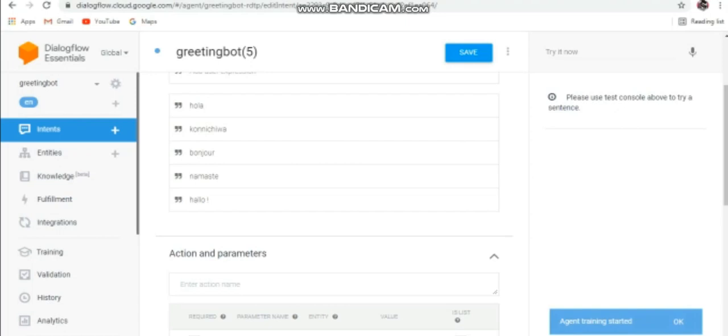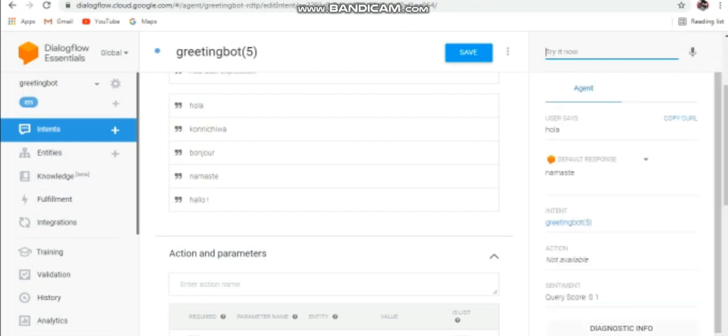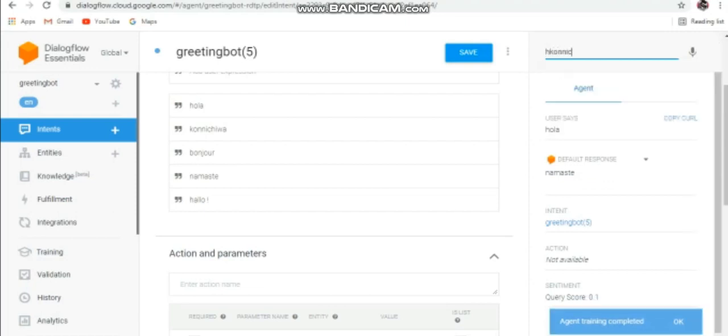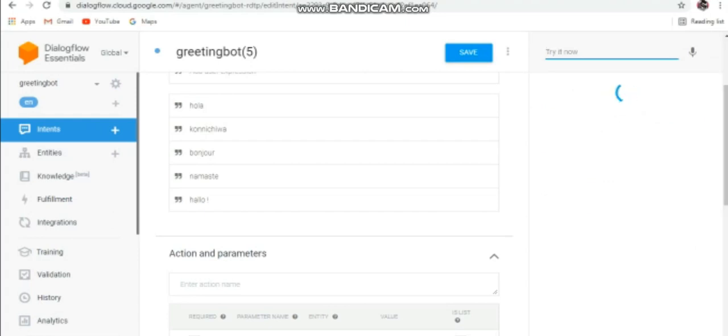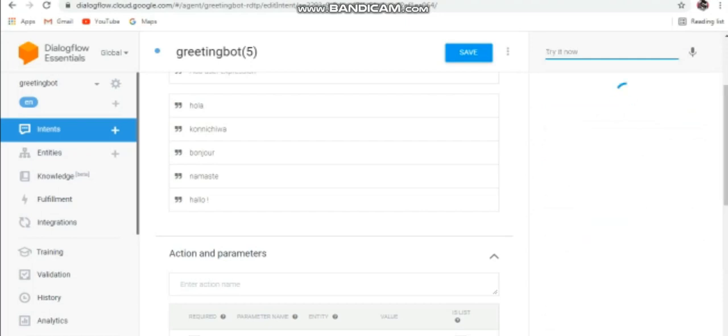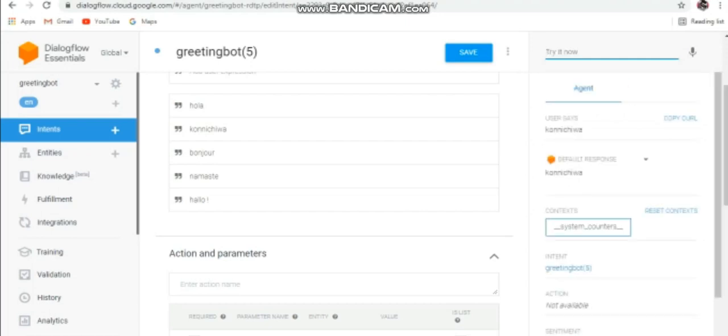Now where it's written try, we will write namaste, konnichiwa, hello, etc. And let's see the chatbot. See, the chatbot is saying namaste, hello when we wrote hola. Now we will write again. See, we wrote konnichiwa now. Then it's saying konnichiwa only. Like this, a chatbot works.